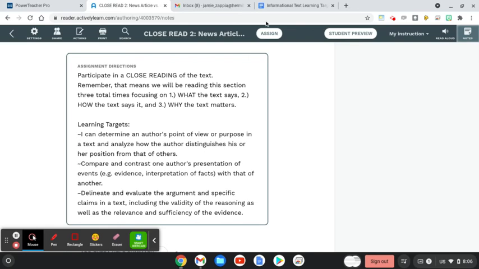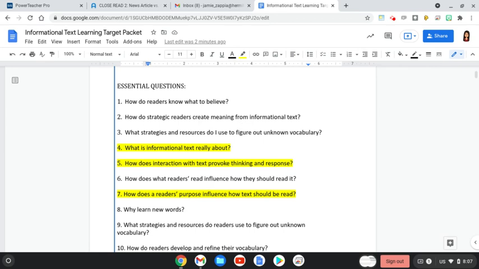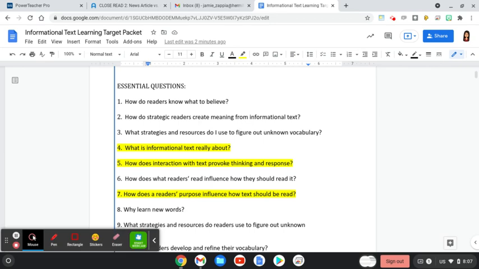Hello, ladies and gentlemen. Today we are again close reading. This is our final close read for the editorial and article. Tomorrow will be your assessment on both the editorial and the article.